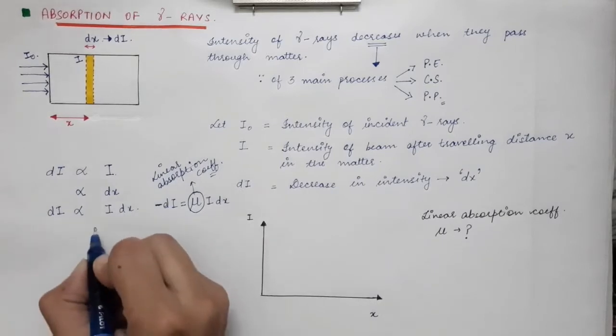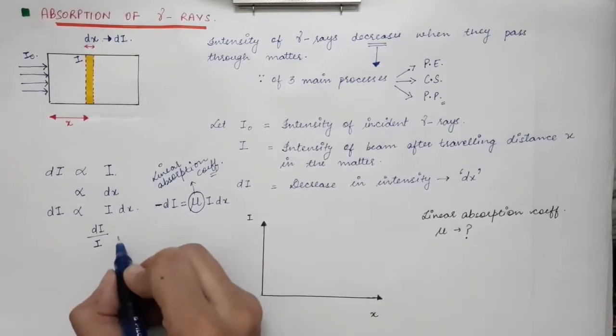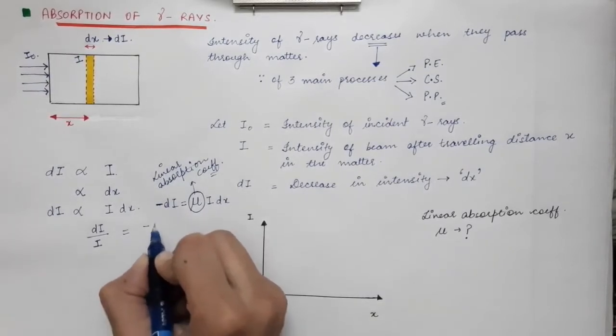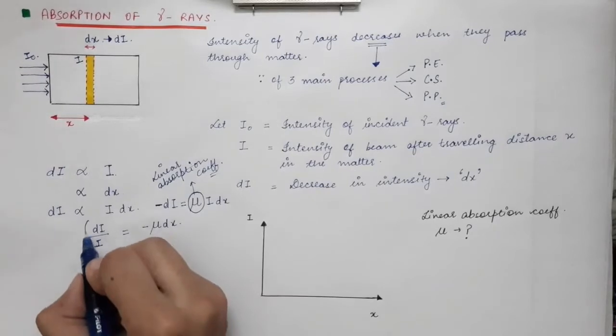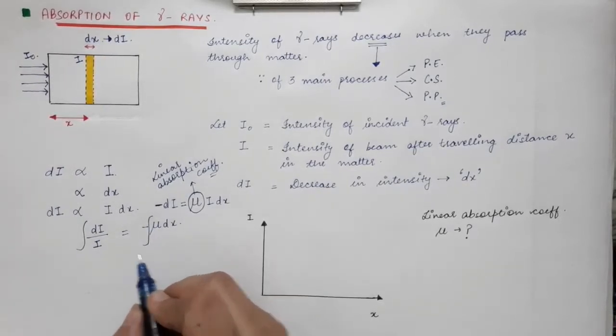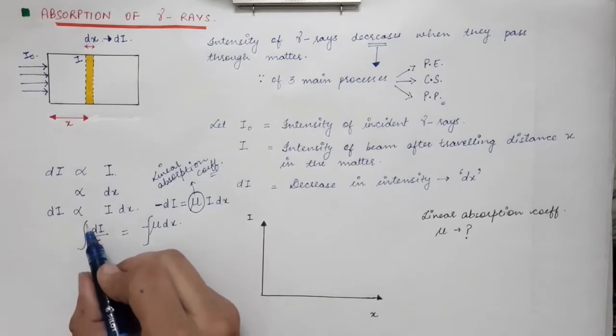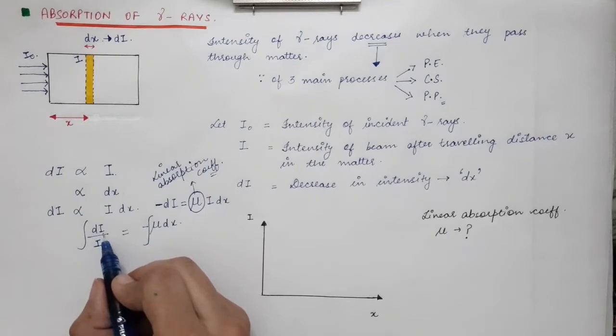From here you can take dI divided by I on the left hand side, and on the right hand side you will have minus mu dx. Now you will integrate it. To solve this equation, you will have to integrate on both sides, and on the left hand side, what will be the limits? Here we have intensity as the variable.